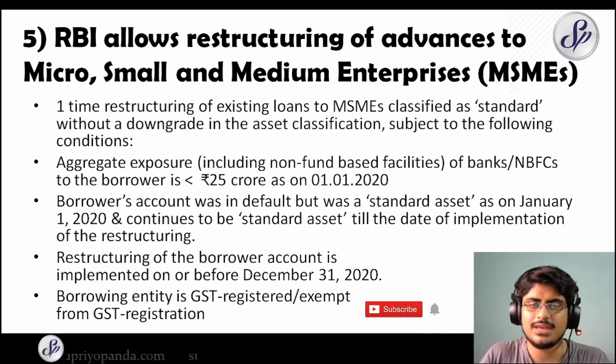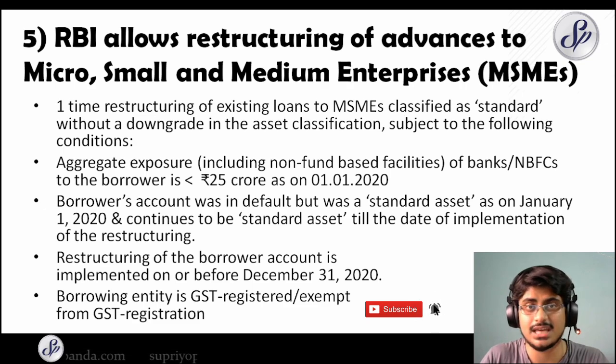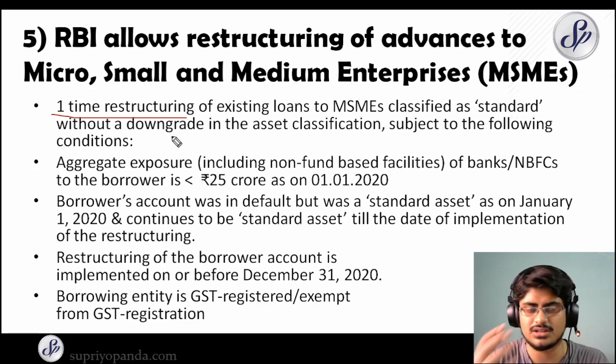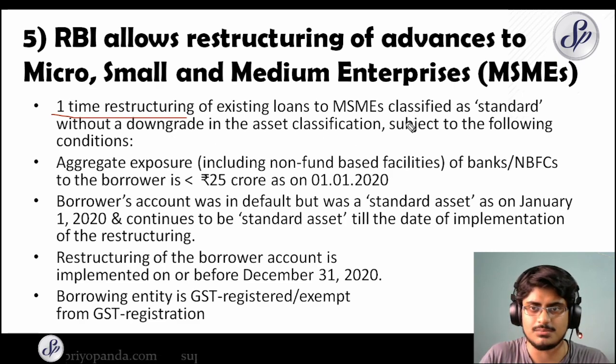Number 5. RBI allows restructuring of advances to micro, small and medium enterprises, MSMEs. This had actually been done earlier, the one-time restructuring. Earlier they had allowed that existing loans to MSMEs be classified as standard without a downgrade in the asset classification if the aggregate exposure of banks or NBFCs to the borrower is less than rupees 25 crore as on 1st January 2020.